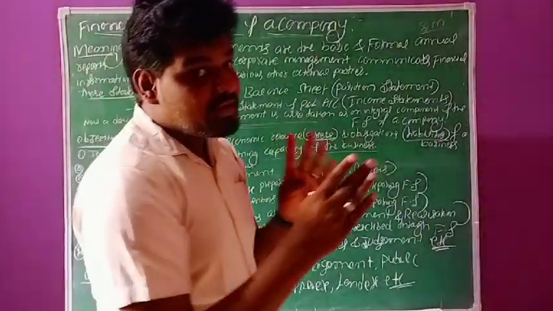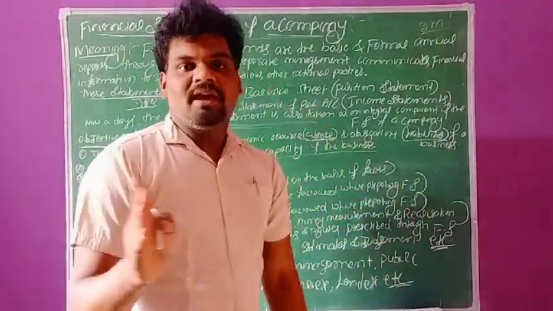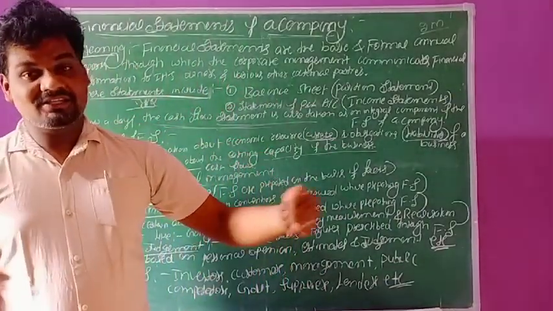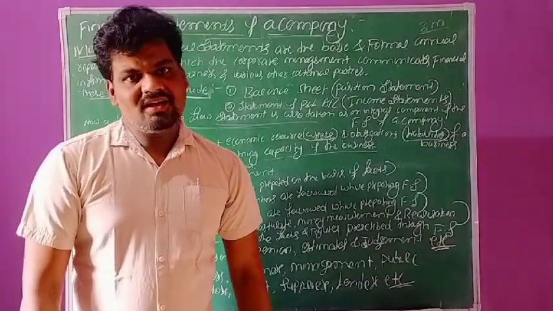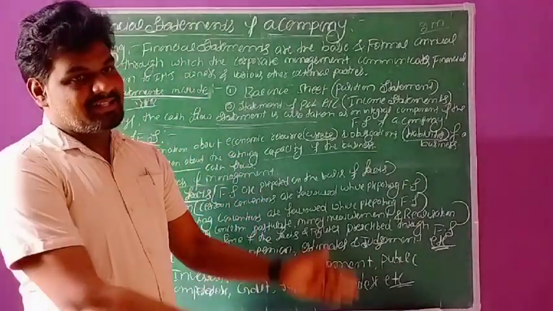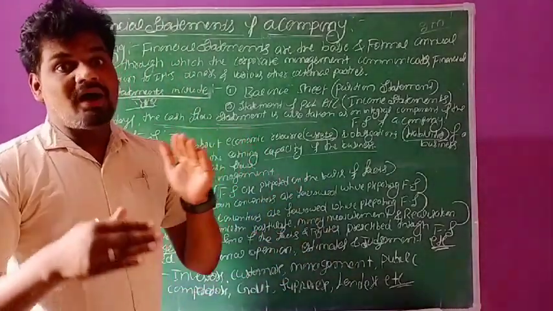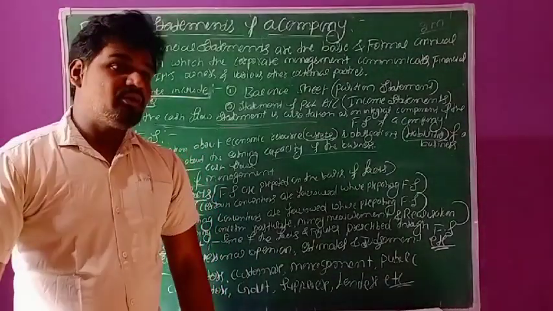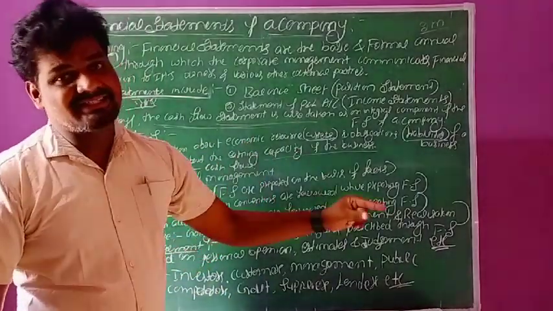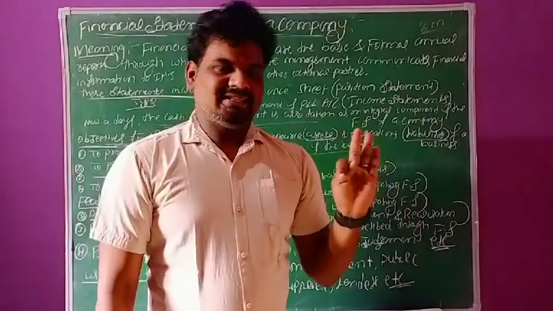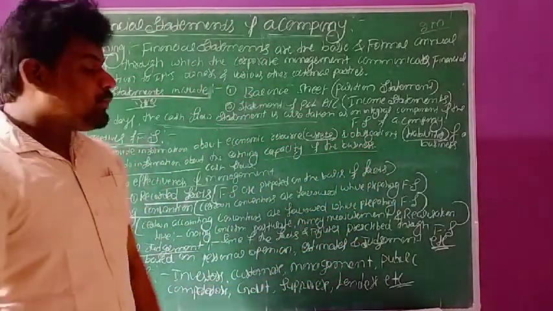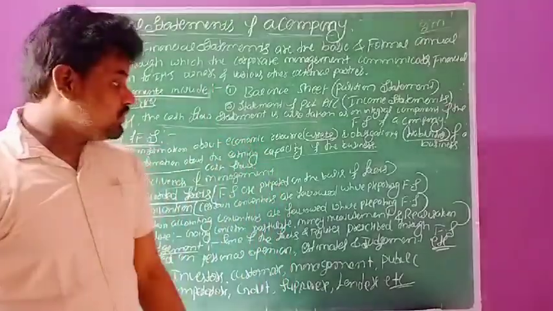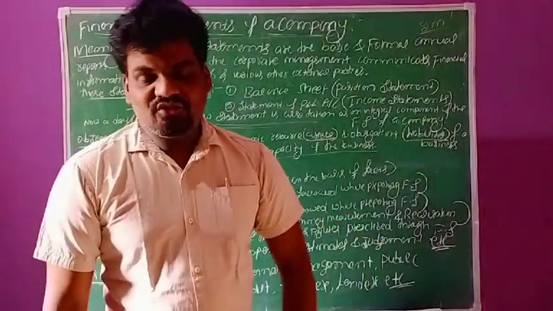Once again, the first one is to provide information about economic resource and obligations of the business. Whatever the total assets in the business, and the same way what are the various liabilities included in the business, such things easily we can ascertain. The second objective is to provide information about earning capacity of the business.